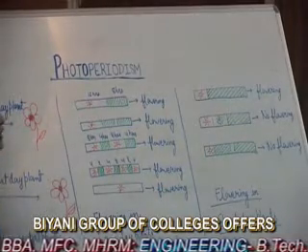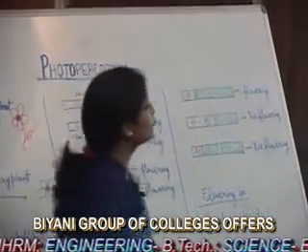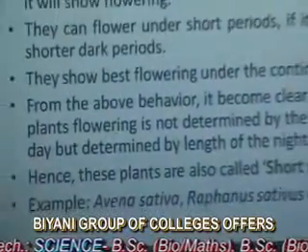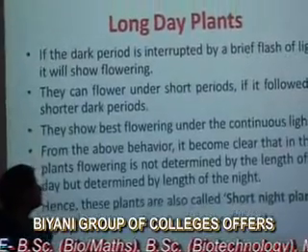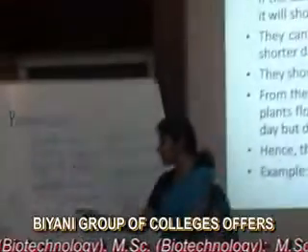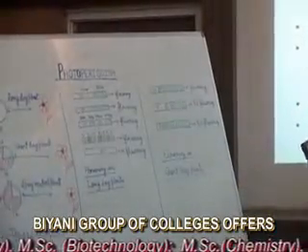And they can flower under the short period of light, followed by a short dark period. They show best flowering under the continuous light. This diagram shows that they show best flowering under the continuous light.